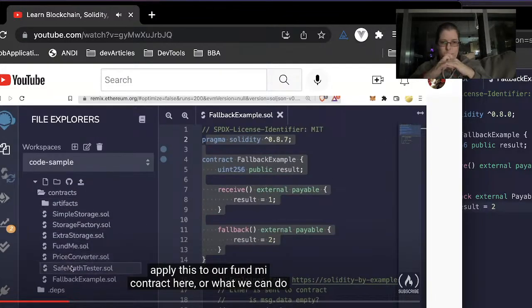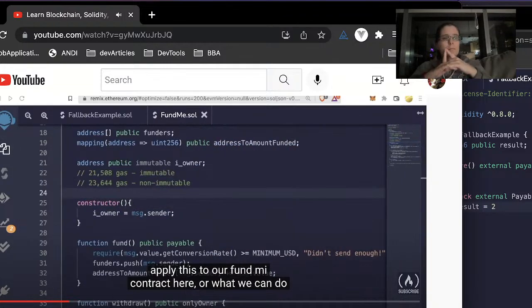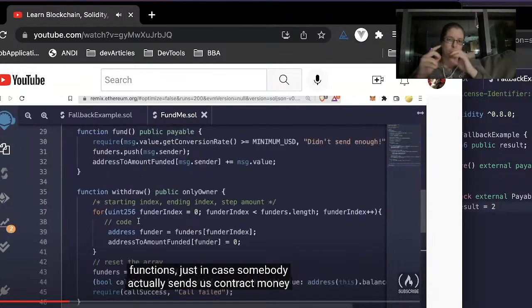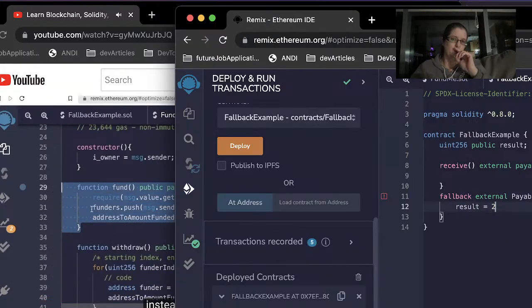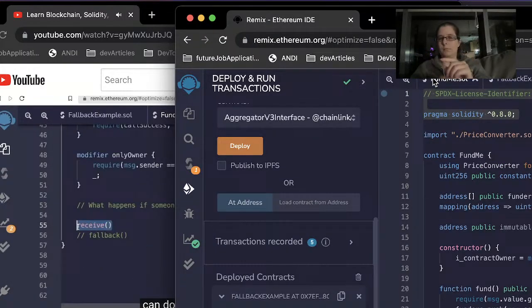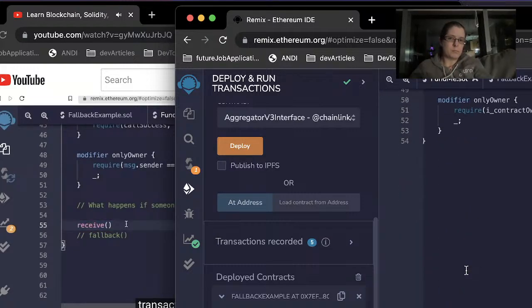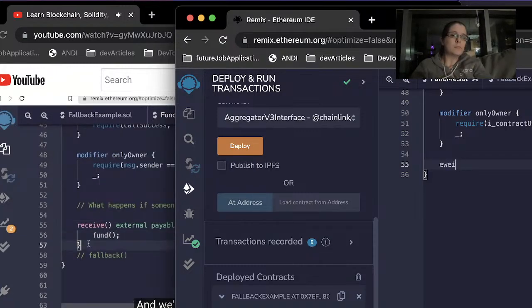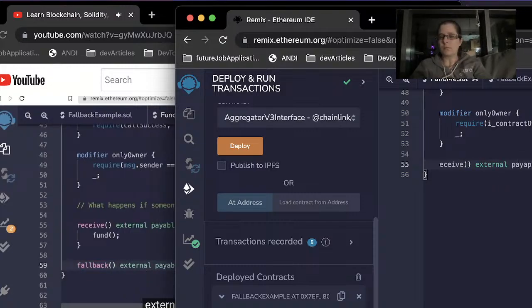How can we apply this to our FundMe contract here? Well, what we can do now in our FundMe is we can add these fallback and receive functions just in case somebody actually sends us money instead of calling the fund function correctly. So let's add a receive function. So if somebody accidentally sends it money, we can still process the transaction. We'll say receive is going to be external payable, and we'll just have the receive function call fund. And we'll do the same thing with our fallback function. We'll have fallback external payable. We'll just have it automatically call fund.